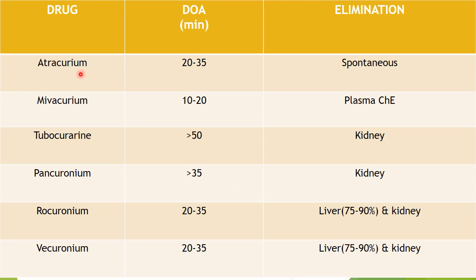So the drugs like mivacurium, which is metabolized by plasma cholinesterase, have a short duration of action. And the drugs which are metabolized by liver and kidney have intermediate duration of action. And the drugs which are metabolized or excreted by the kidney have long duration of action, like tubocurarine and pancuronium.